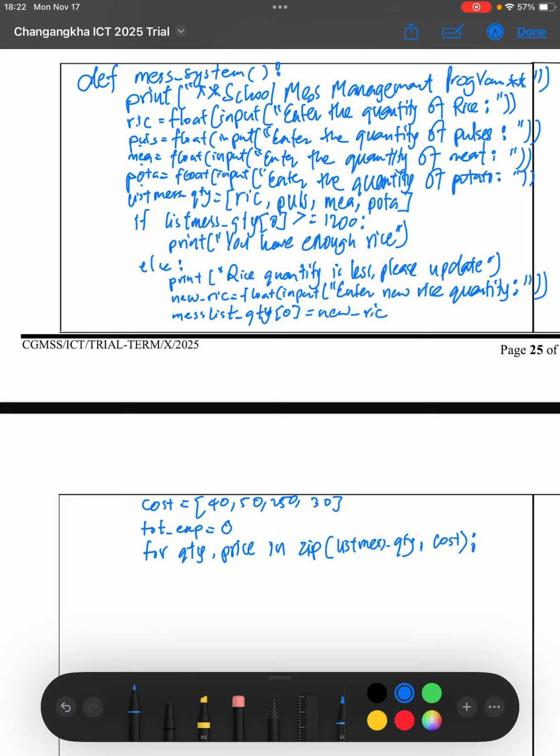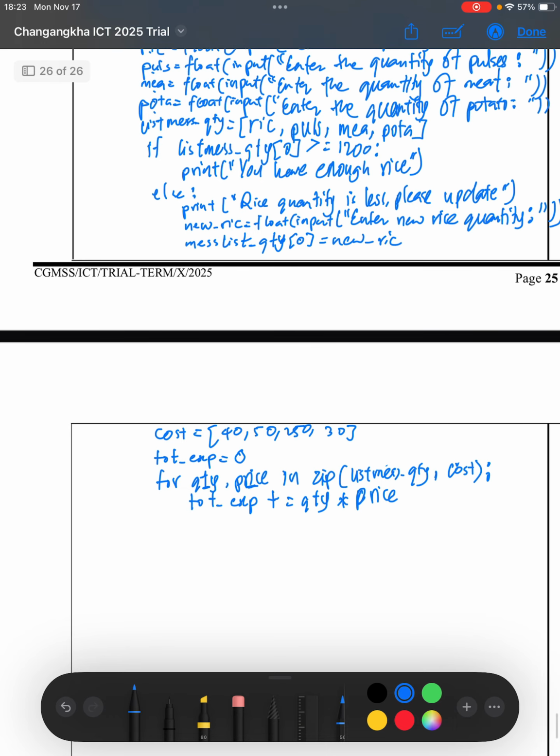With that, we're now going to update the total expenditure. Inside the for loop, total expenditure plus equals quantity, which is going to loop inside the list mess quantity, times price, which is going to loop inside the cost. So with that, we are done calculating the total expenditure.